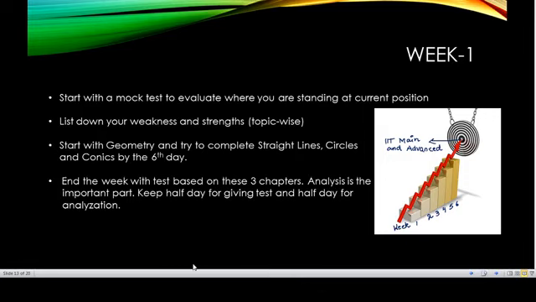As I've mentioned, those who are targeting Advanced should directly go for JEE Advanced. At least 2 tests you have to give to judge what your strengths are, what your weaknesses are, and what your current position is. That is very important to know.